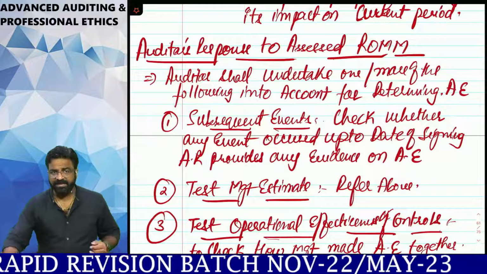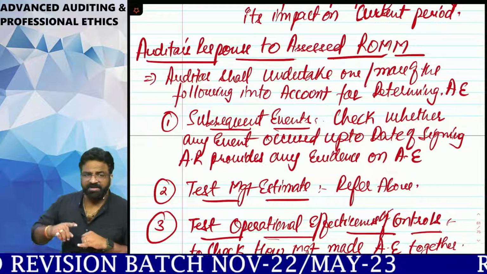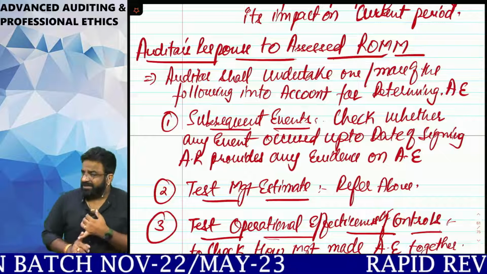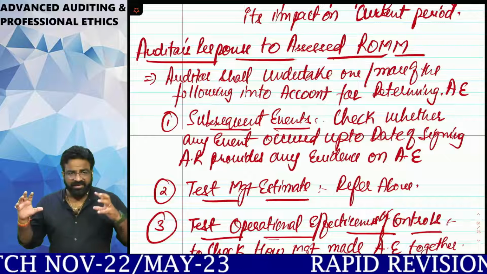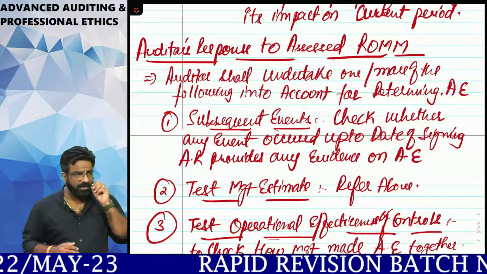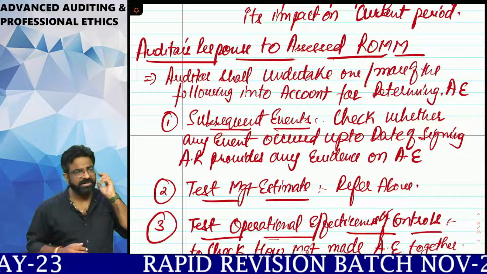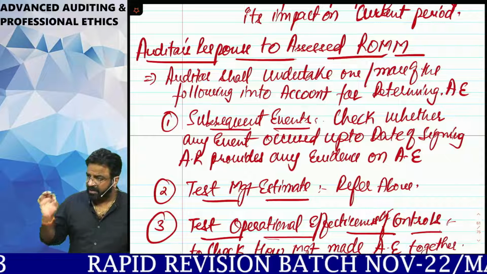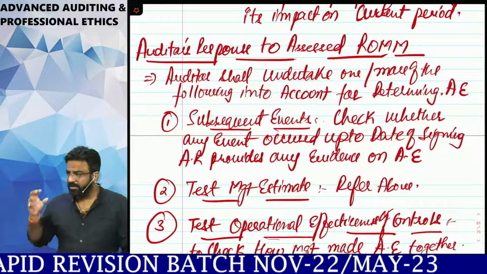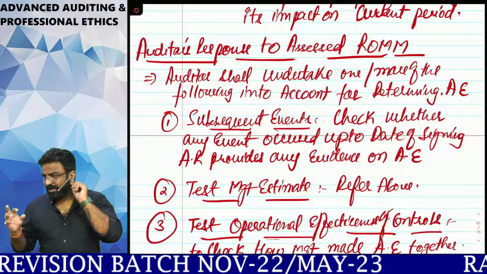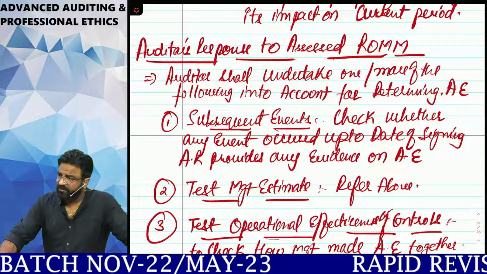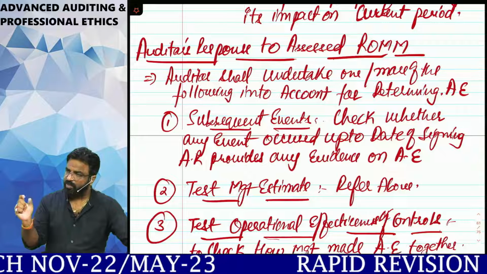Now, after understanding the AFRF knowledge, after understanding the management's method of identification, after testing the management's methodology, and after checking whether there is a significant change of accounting estimate as compared to prior period or not, it's the time for an auditor to do his response to the assessed ROMM. Let's say, for example, as an auditor, you got a little bit of doubt on the reliability of accounting estimates they are making. Am I correct? A little bit of doubt means, sir, I think there is a certain ROMM inside it.